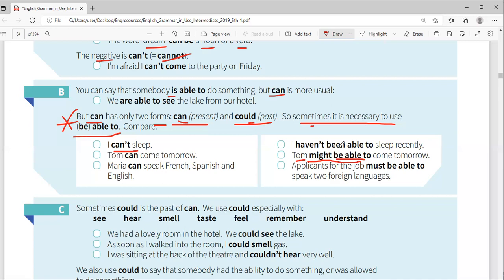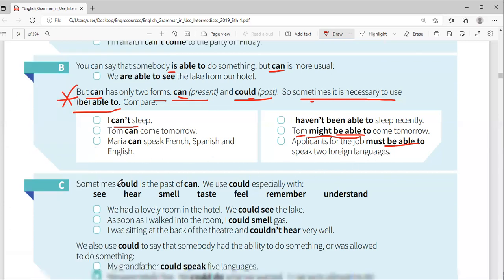So if it is present perfect, from that time up to now, or things like might, then we use what? We use might be able to. Applicants for the job must be able to speak two foreign languages, you see? So able to can also be used with other modal verbs, but can cannot be used with another modal verb. But able to, you can use with another modal verb.